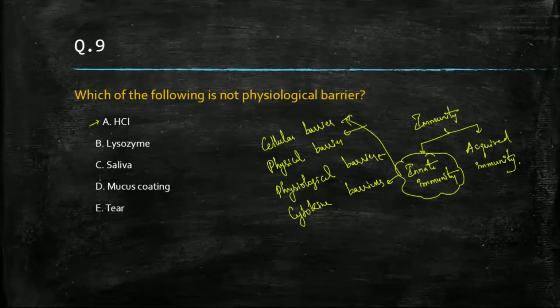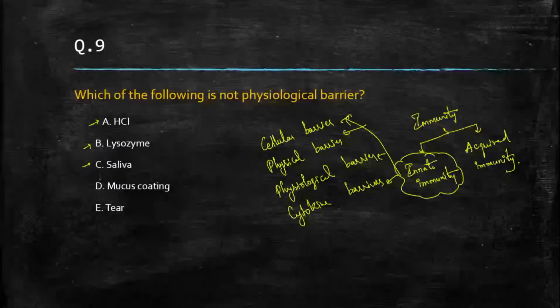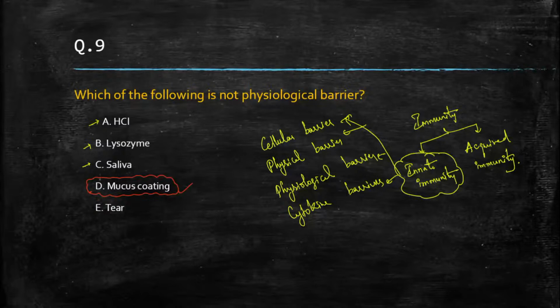Saliva, lysozyme is also a physiological barrier. So which one is not? Mucus coating is an anatomical barrier. We can say this is your physical or anatomical barrier, mucus coating. So this should be the correct answer, because they are asking not a physiological barrier.